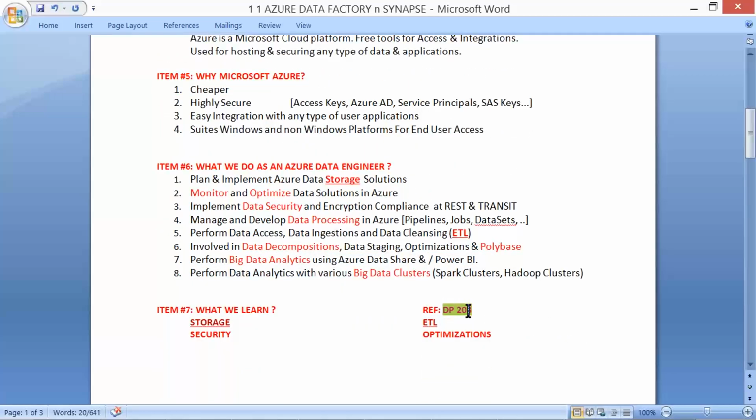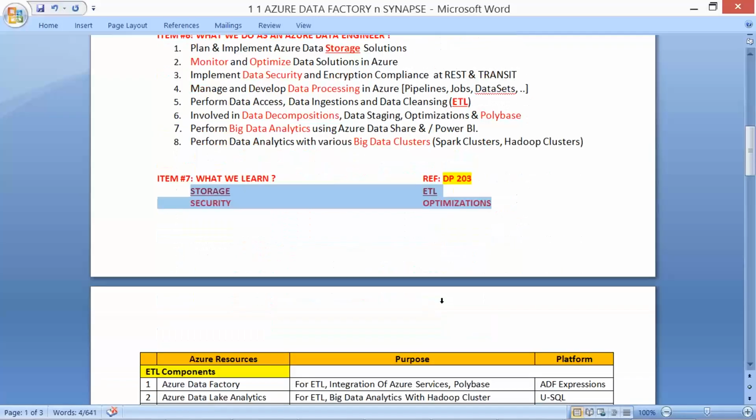As per the latest DP203 certification exam, we are supposed to concentrate on four things: storage, ETL, extract, transform, load, security, and optimization. Four important pillars that make our resume and profile as a data engineer.